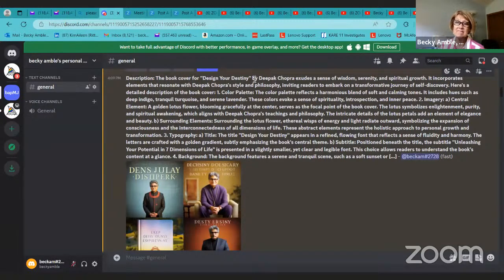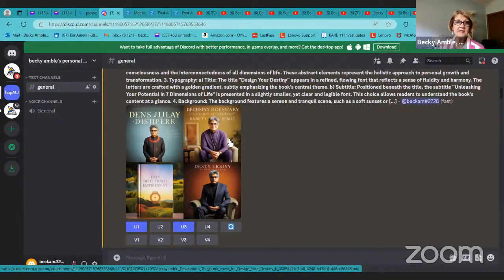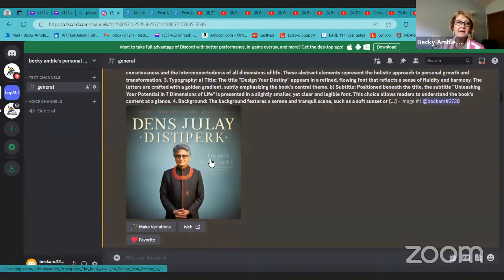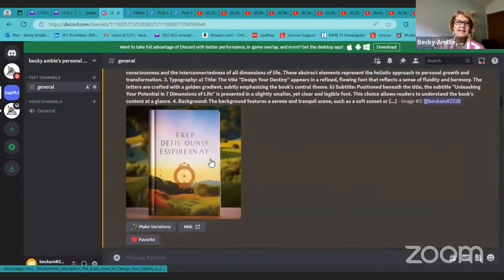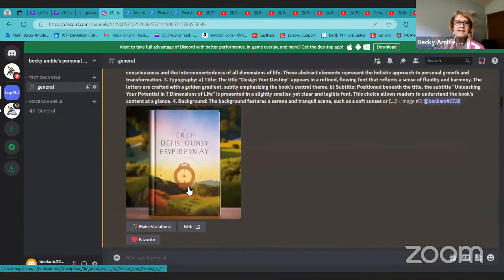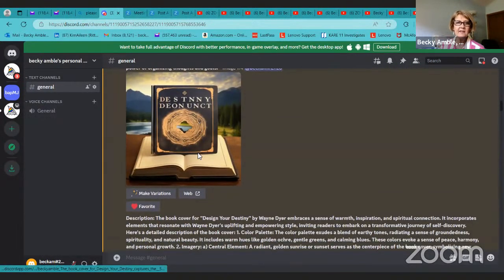I didn't actually do this very well because when it's by Deepak, that's how they're going to think it, versus it's my book, but I wanted it to have some feel of Deepak Chopra's persona to it and kind of exuding his philosophies. Anyway, you can see they put him on the cover of 3 of them. And I thought, oh, that's not what I meant. And there we are when we zoomed in on one of them. There's the other one up here that was image number 3. I thought, well, kind of like that. It kept the compass, but it wasn't quite right. And then another one. Okay.